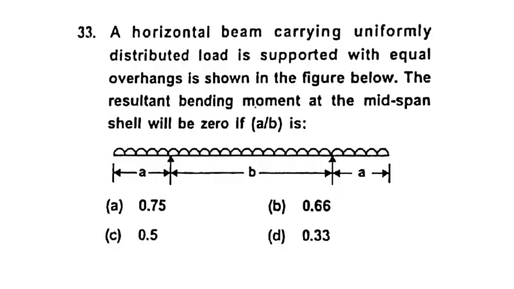Next question. Question number 33. A horizontal beam carrying uniformly distributed load is supported with equal overhang as shown in the figure below. The resultant bending moment at the mid span shall be 0 if A by B is. To understand this one, first of all, again we have to draw the diagram, then only we can understand what actually they are telling, right?